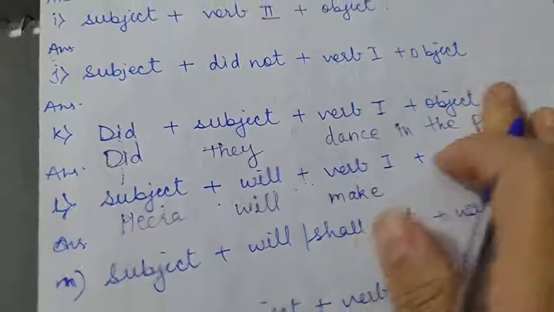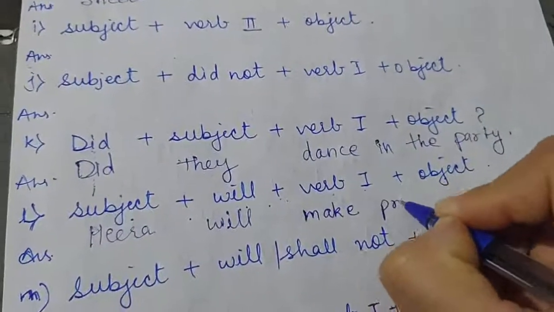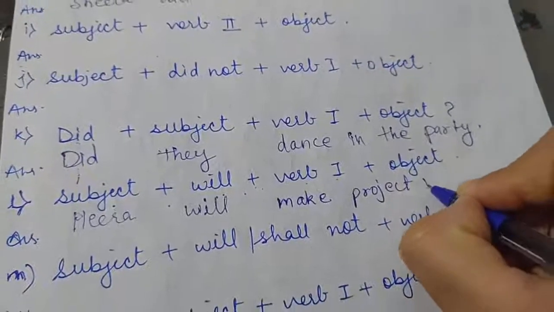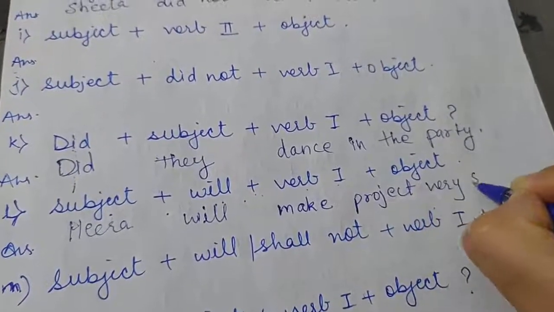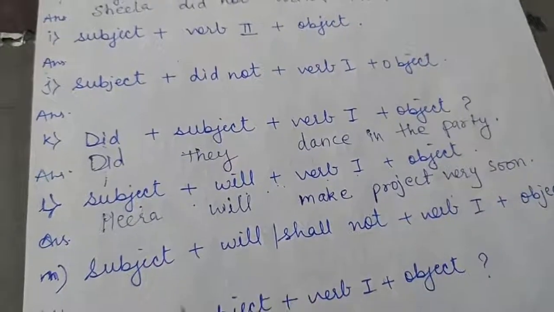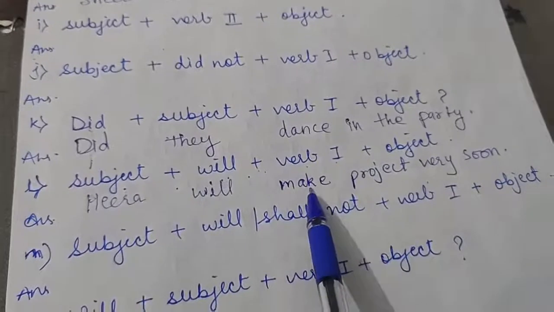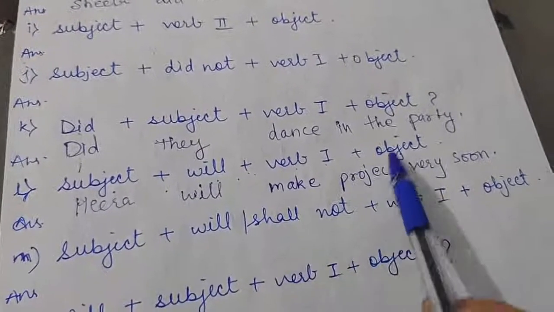Hira will make project very soon. So I have taken subject Hira will as it is, verb 1 I have chosen make, and then object project very soon.